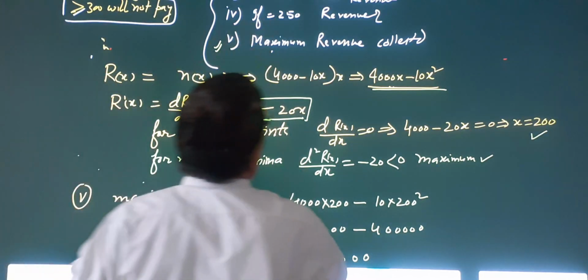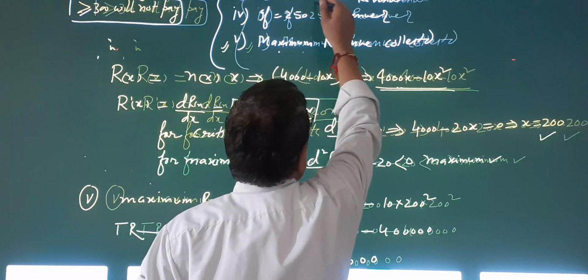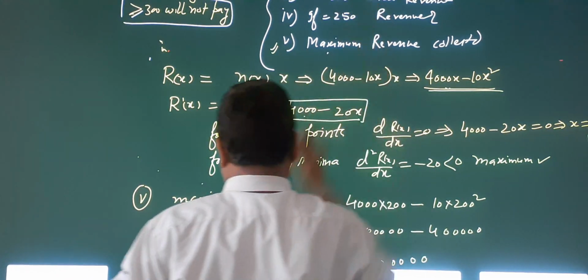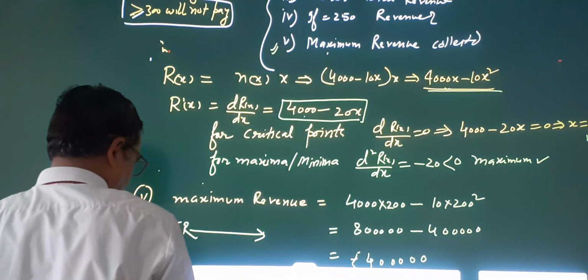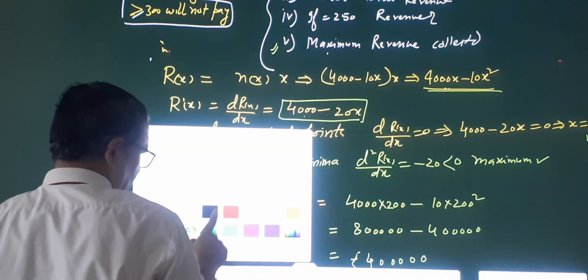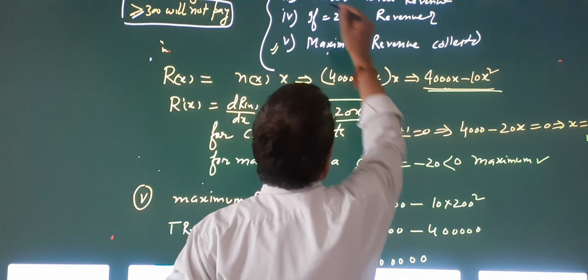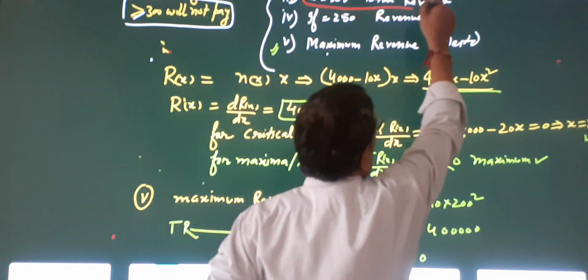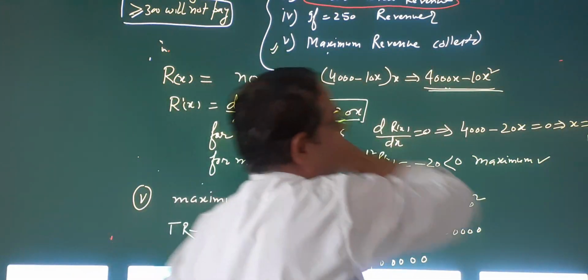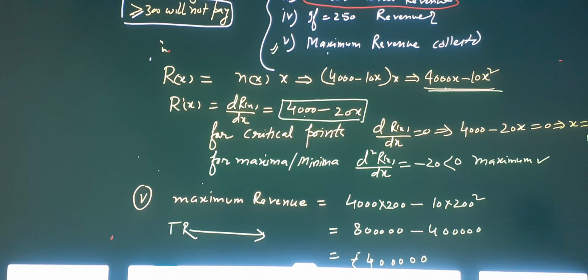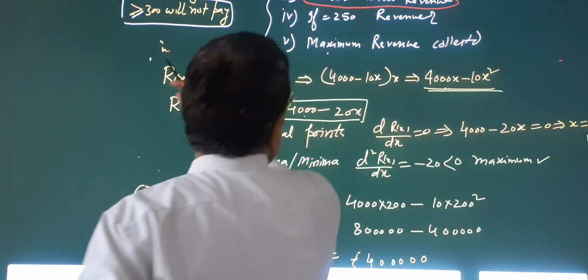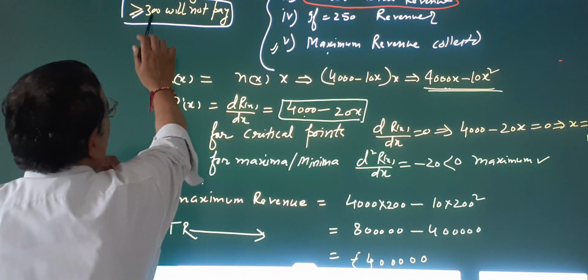Third part is this: if x equal to 300, then total revenue will be, what will be total revenue? In case of x equal to 300, the condition is given that x equals 300.